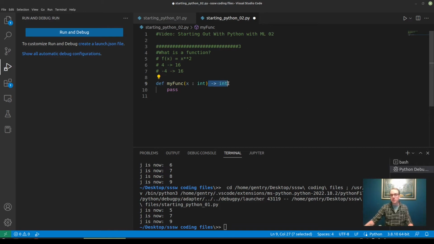This is optional. If I delete that, we see that the compiler doesn't care, sorry, the interpreter doesn't care. It's not giving me an error or a warning. But this is making my code slightly more human readable.